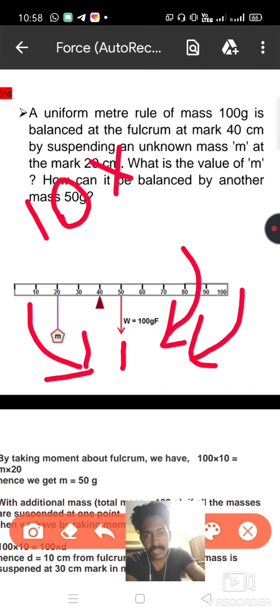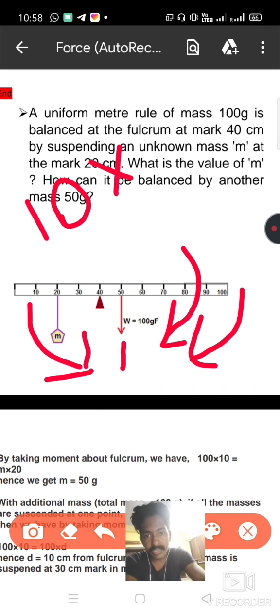Here the 40 centimeter is the balancing point. So the distance of separation from 20 centimeter to 40 centimeter is 20 centimeter, and we have the unknown mass m.